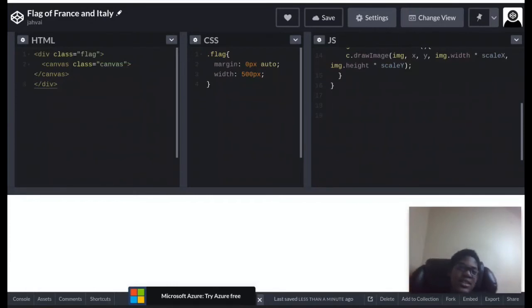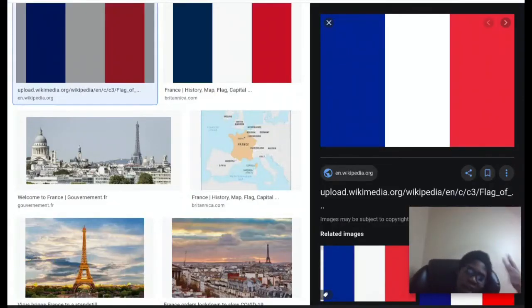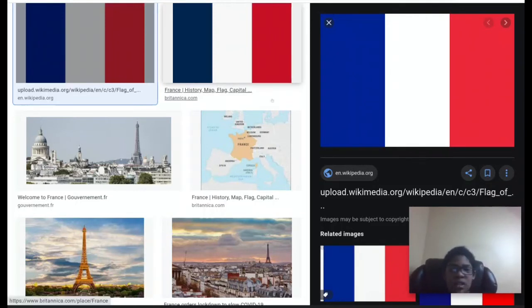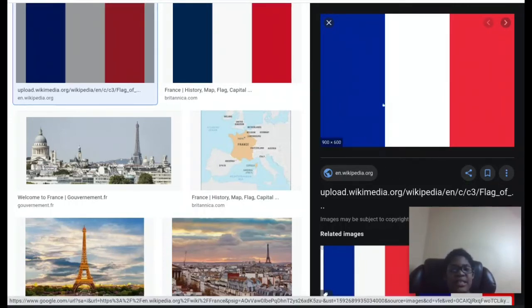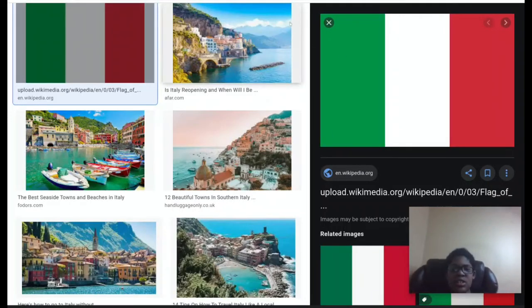But anyways, let's start. First of all, we're going to start with France. Not to mention, after this, all I need to do is change this blue to green, then I'll practically be done. Not to mention, if I wanted to have them as two separate flags, all I need to do is really just copy this text and just change this to green.